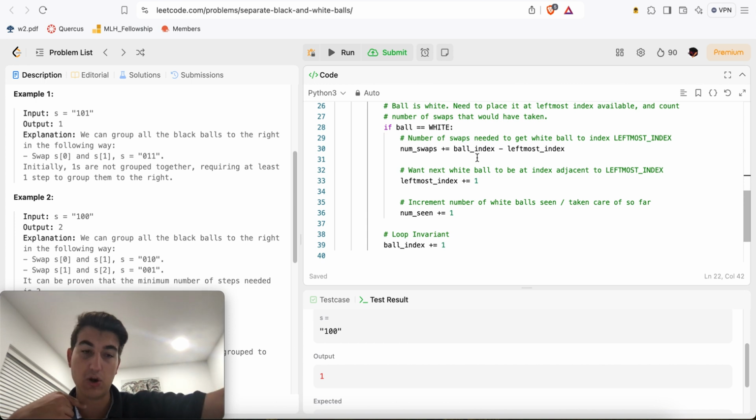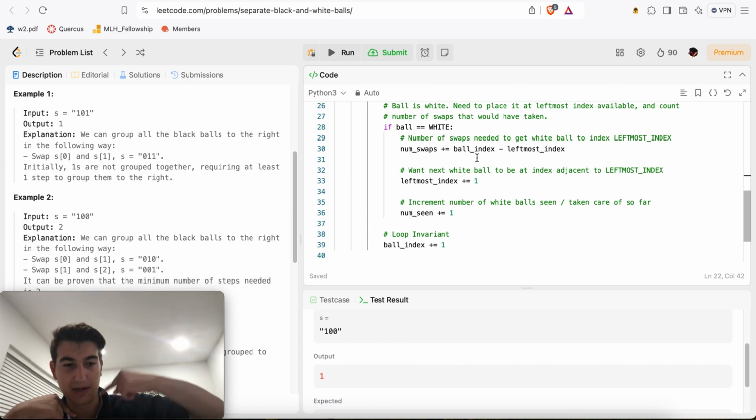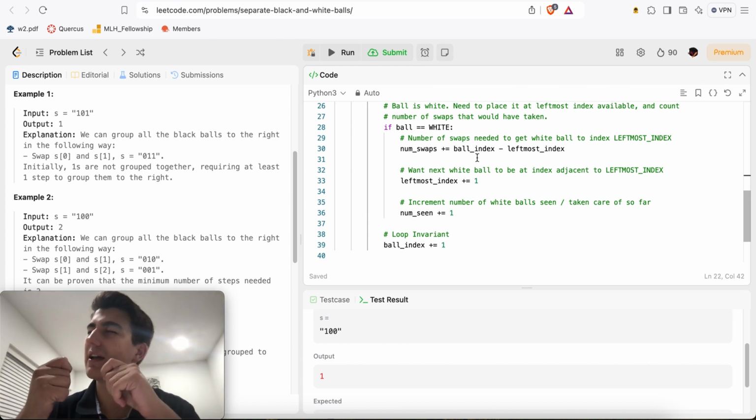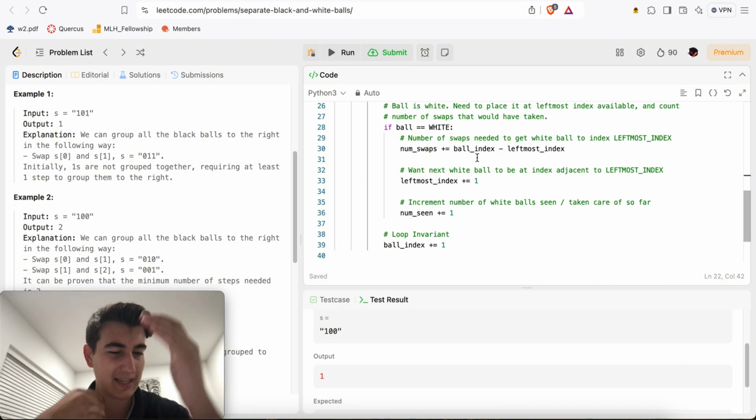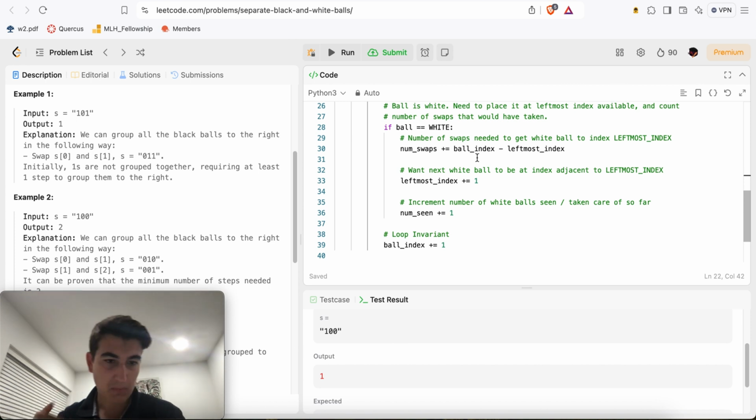And then again, when we see another white ball, it'll take that many swaps to get it back, right? And there's never going to be a case where I swap two white balls together. The point is that that can't happen, right? Because I get the first white ball, put it to the front. Second white ball, put it to the front, right?